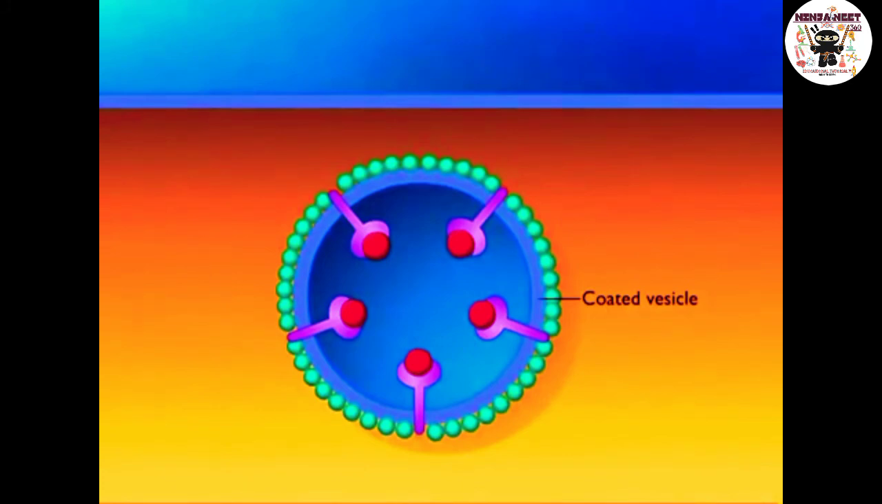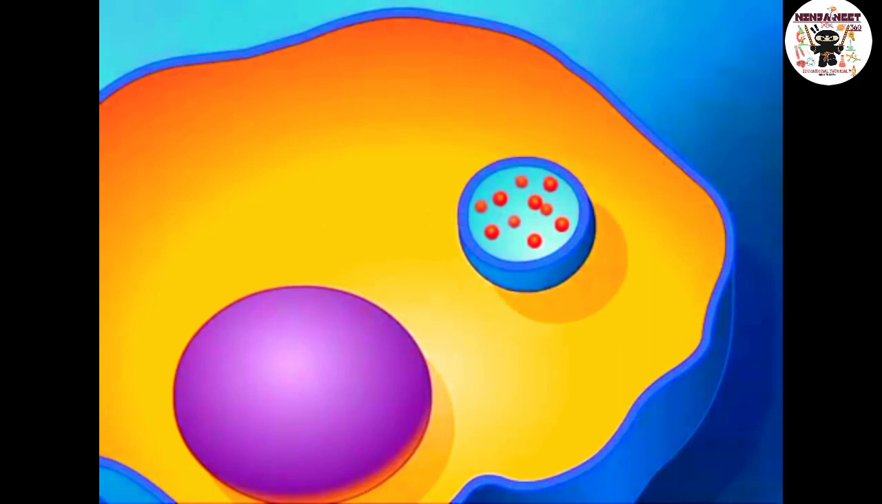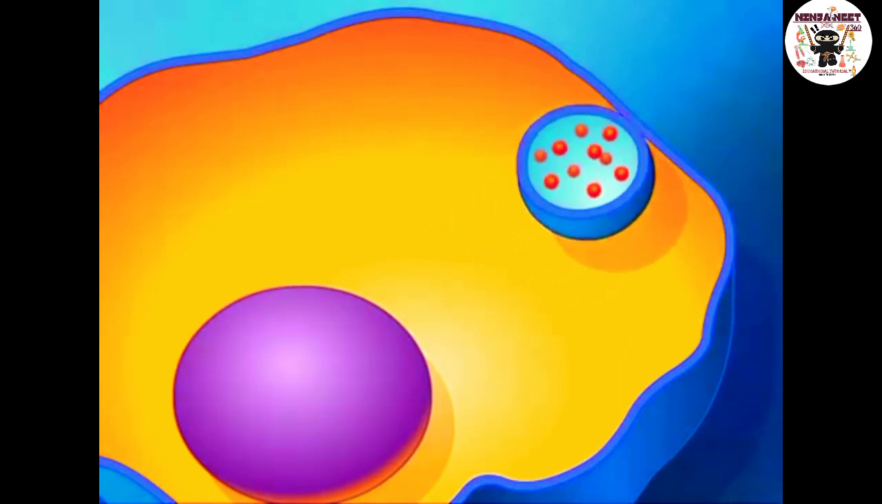Exocytosis is the reverse of endocytosis. In this process, vesicles fuse with the membrane and discharge the material from the surface of the cell.